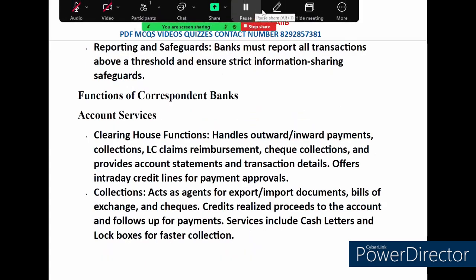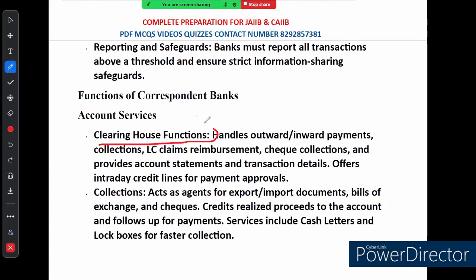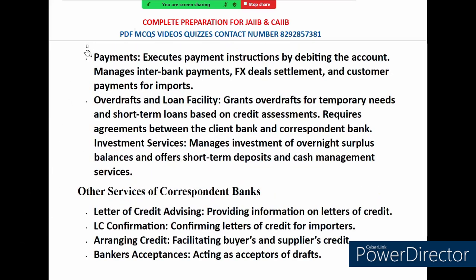I will request you to please remember these key points. Clearing function is a part of account services, collection function is a part of account services, payment is a part of account services, and overdraft and loan facility is a part of account services. These four things you need to keep in mind, and everything else is other services.